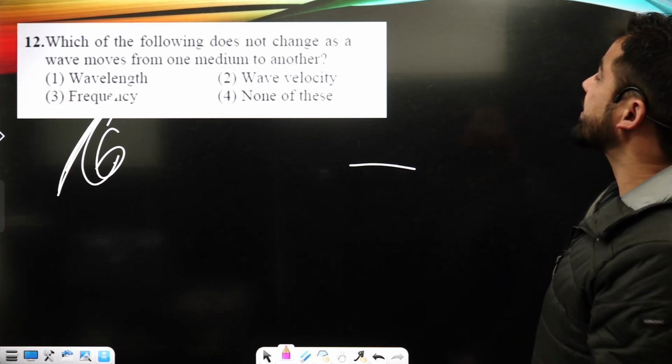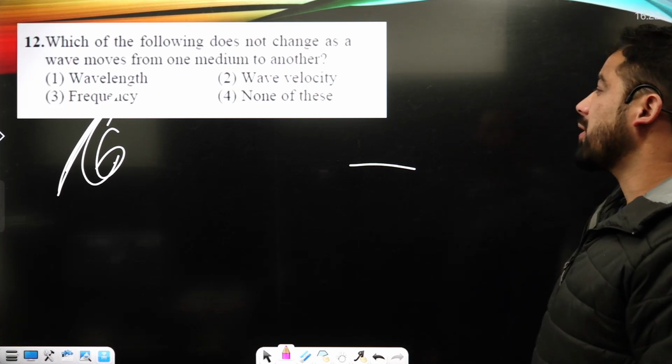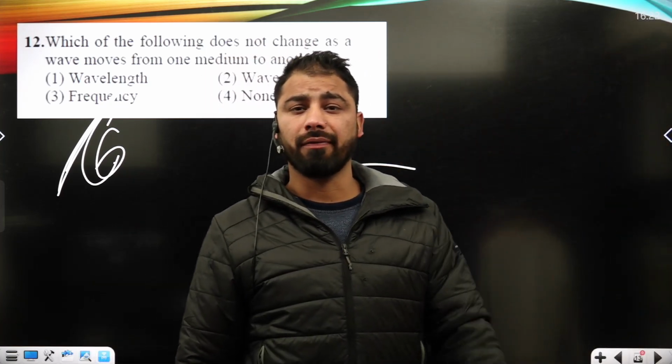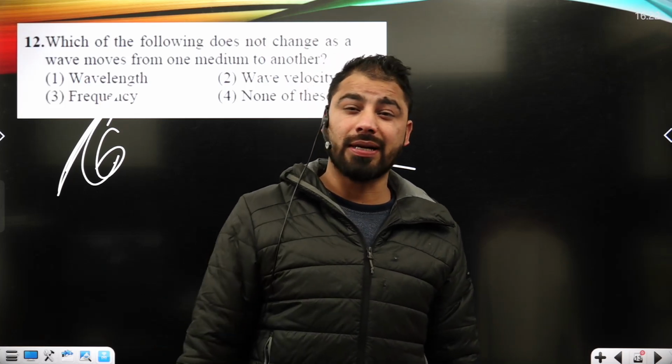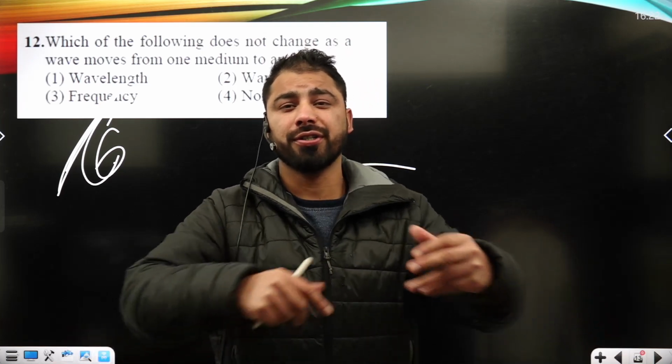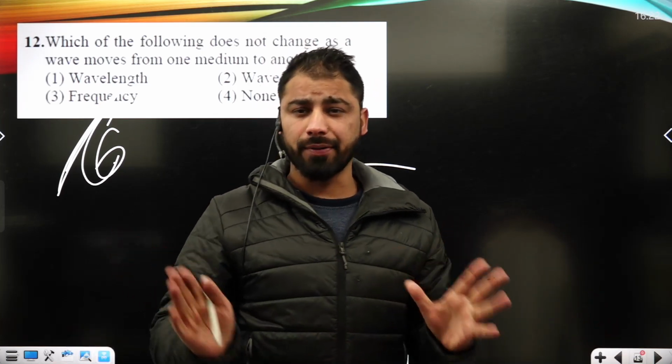Now, which of the following does not change as the wave moves from one medium to another? When a wave propagates from one medium to another, the frequency is not going to be altered, right? Frequency is not going to change. Why is it not going to change? It is basically a debatable issue, right?